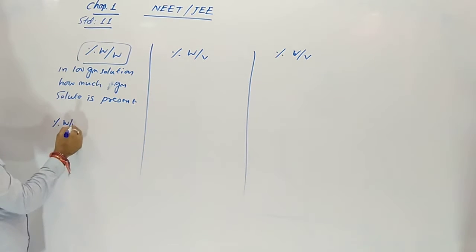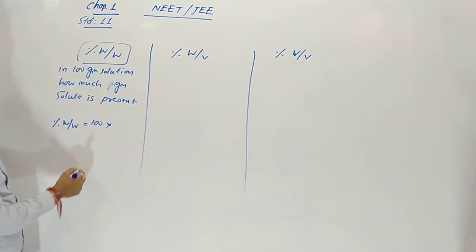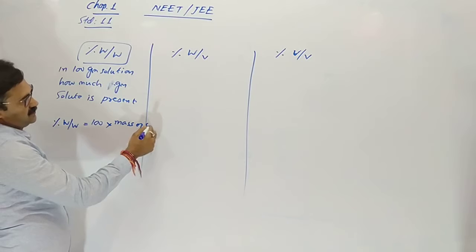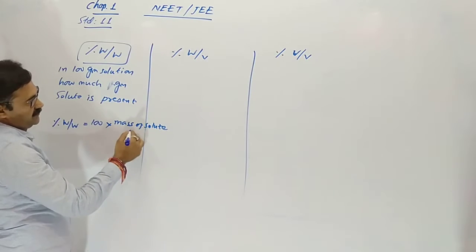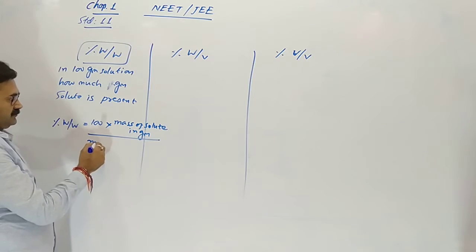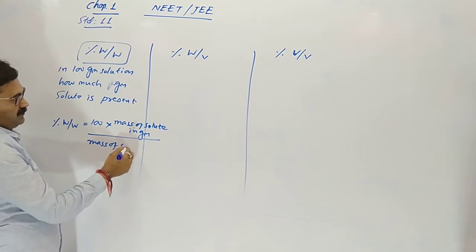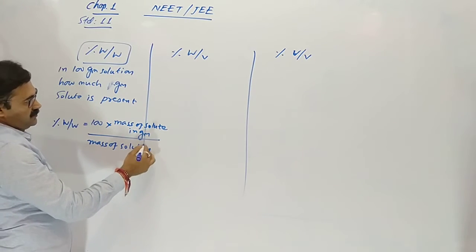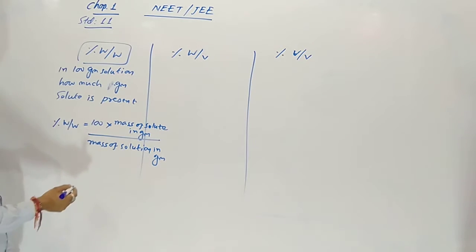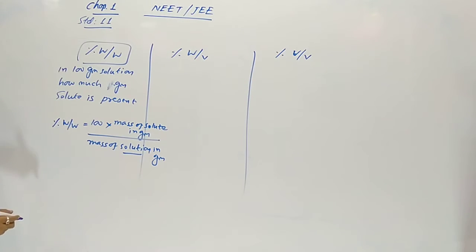So percentage weight by weight is equal to 100 into mass of solute in gram upon mass of solution in gram. This is actually a simple ratio.